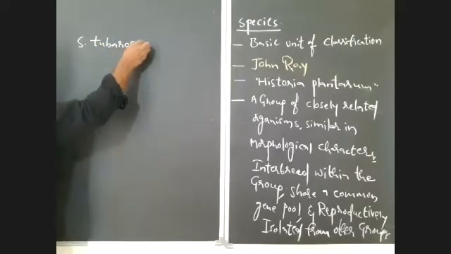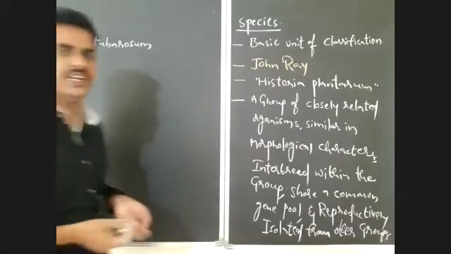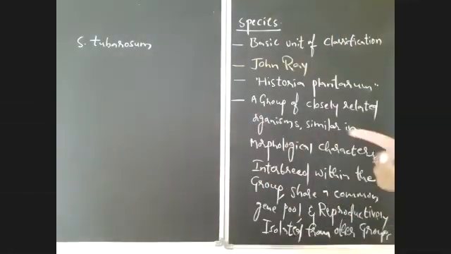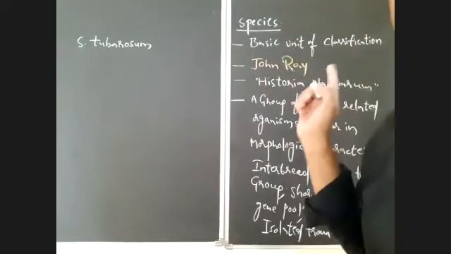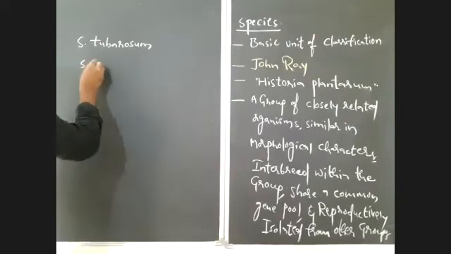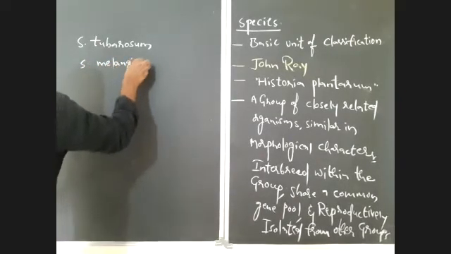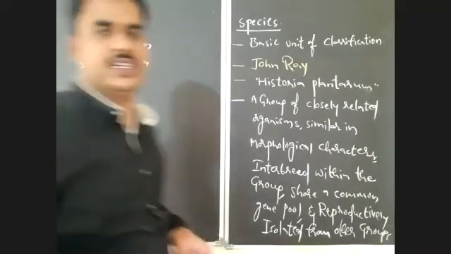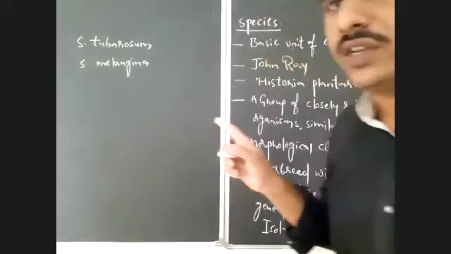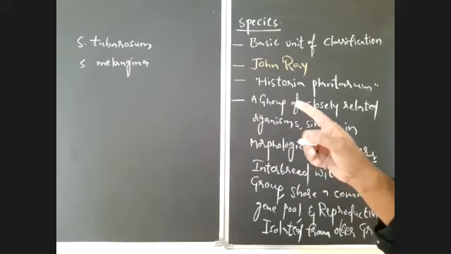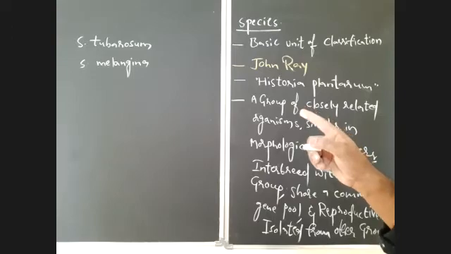Solanum tuberosum, potato. The scientific name of potato is Solanum tuberosum. That is, tuberosum is a species. And Solanum melongena, melongena is a different species. Solanum tuberosum, Solanum melongena, the two we have to remember here. Along with that, there is Solanum nigrum, black nightshade.